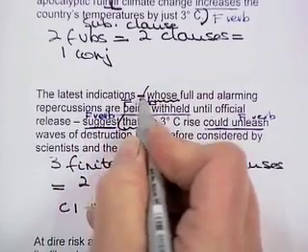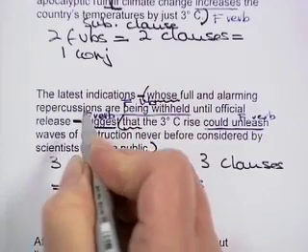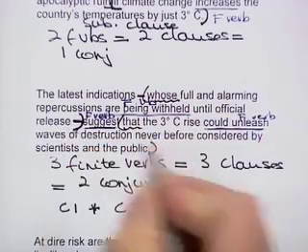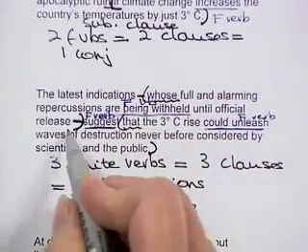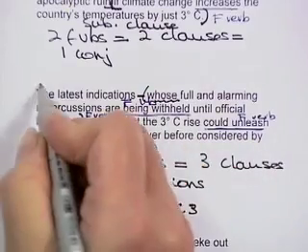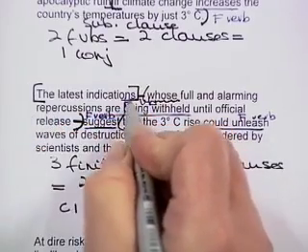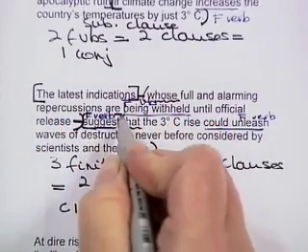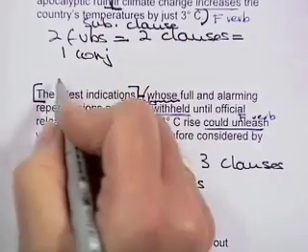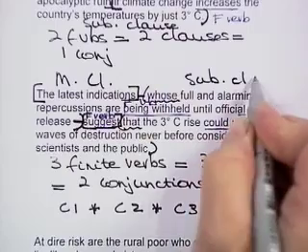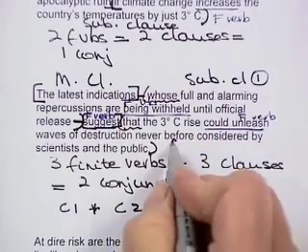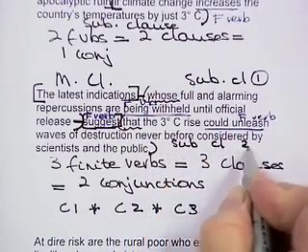Look at the dashes, you are going to end that clause there, because that all belongs with the word whose. So what are we left with? The main clause. The latest indications suggest. Put that in square brackets. This is your main clause. This is subordinate clause 1, and this is subordinate clause 2. Let us pause now for an activity.